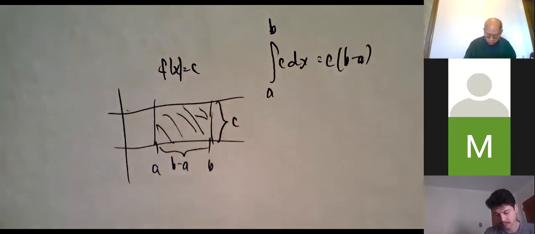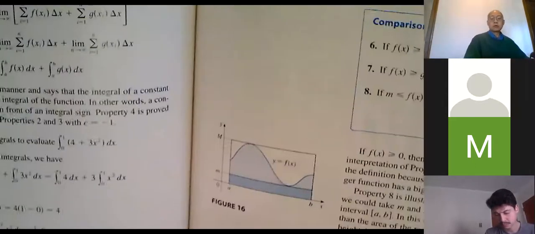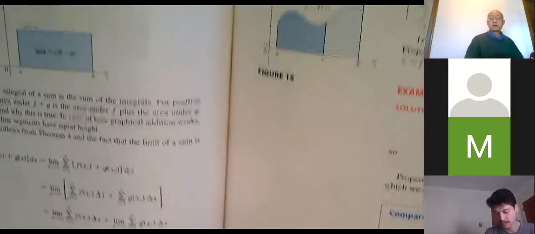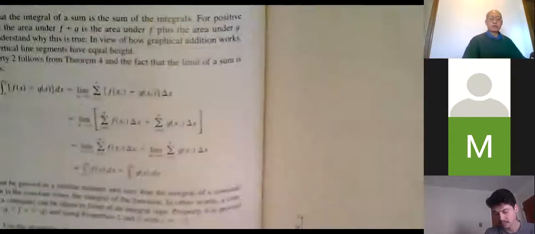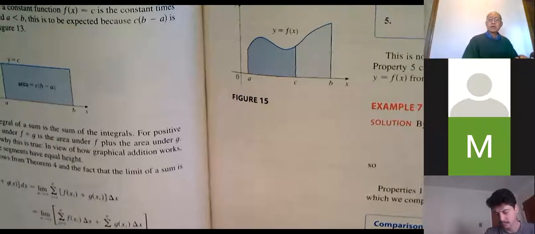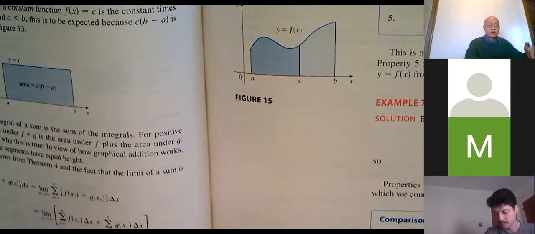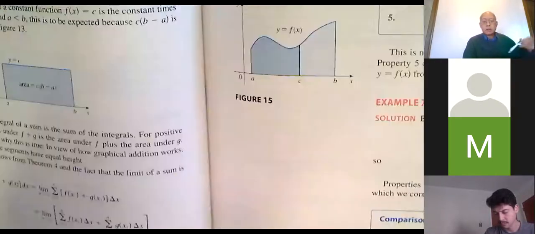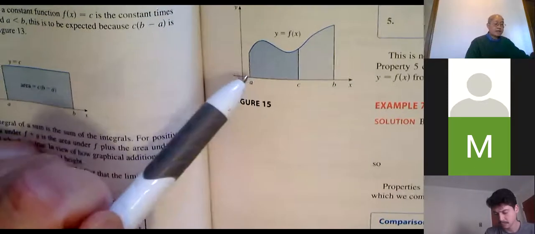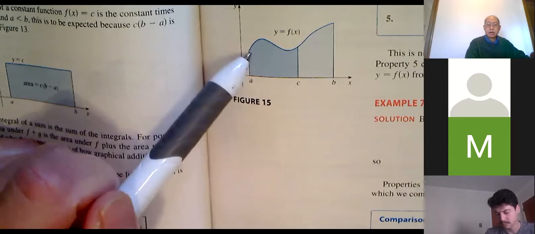The next property I want to show you is on page 387. It's also fairly intuitive, I think. Figure 15. It's on page 387, but I'm not showing you the rule yet. I'd rather you just kind of figure it out. Suppose I take the integral from a to c. That is this true value, which right now is only a theoretical construct. We don't know what it is exactly, but I'll trace it out.